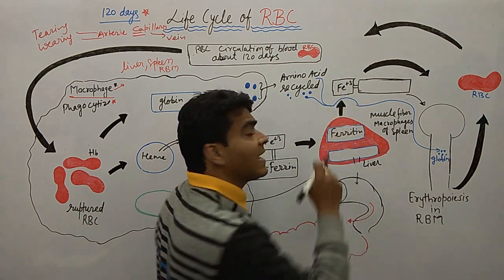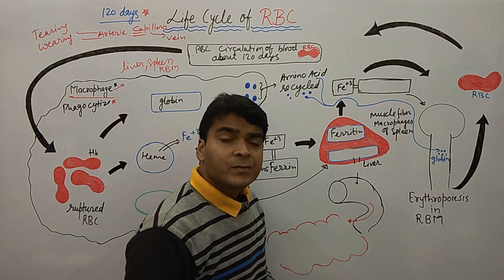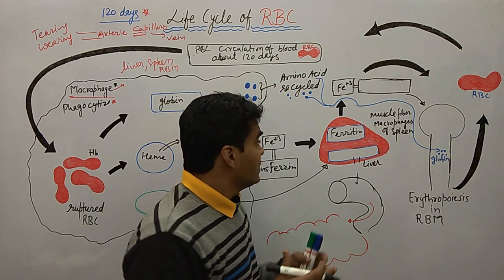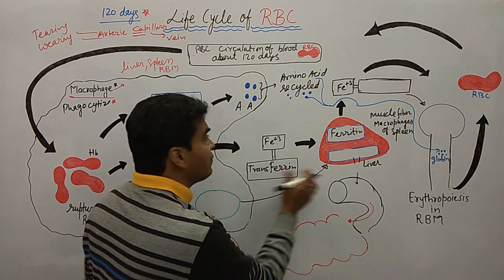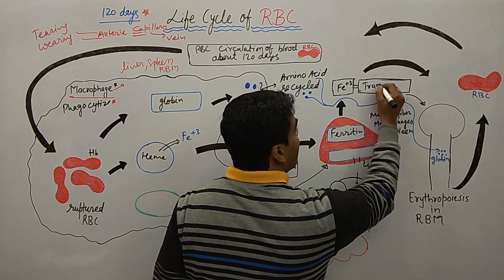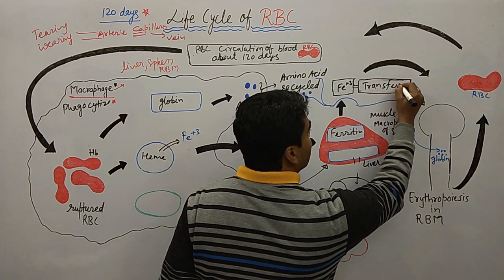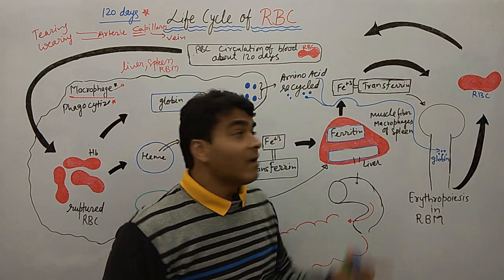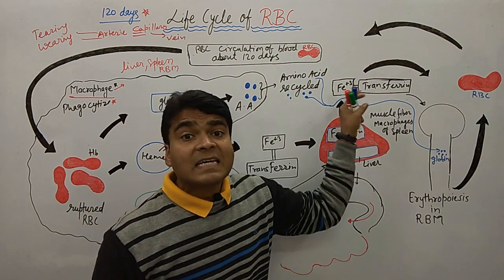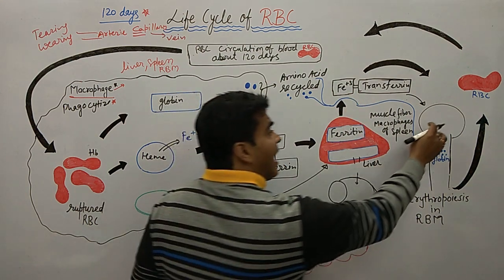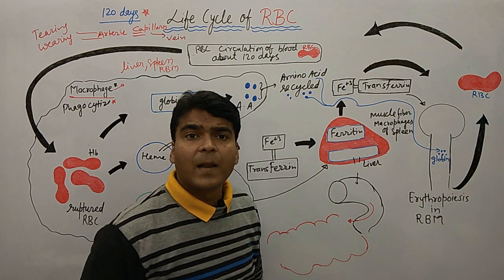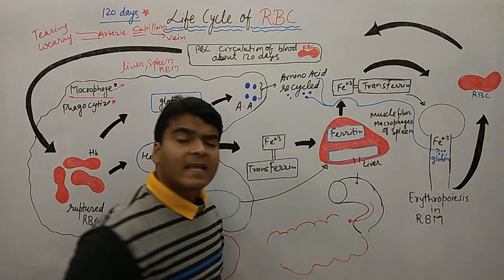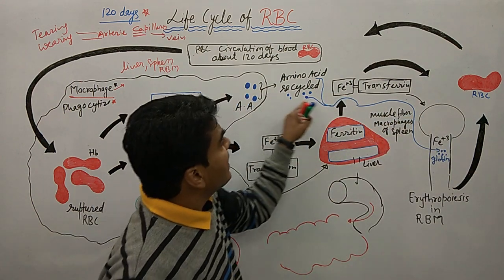Now after storage, again Fe+3 is free, so it requires a transporter again. Whom will it join? It makes its company with the transferrin. So again we have transferrin, clear? So this is the complex again, Fe+3 and transferrin. Now this Fe+3 and transferrin complex reaches the RBM, so here again we are getting what? Fe+3, clear everyone? Okay, hopefully people are able to understand this.